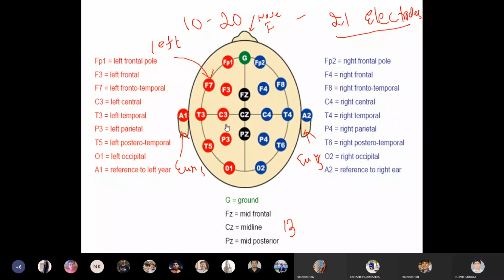Odd ones. Yes, these are odd numbers. See on the other side: 2, 4, 6, 8. It means the electrodes on this right side are even number electrodes.